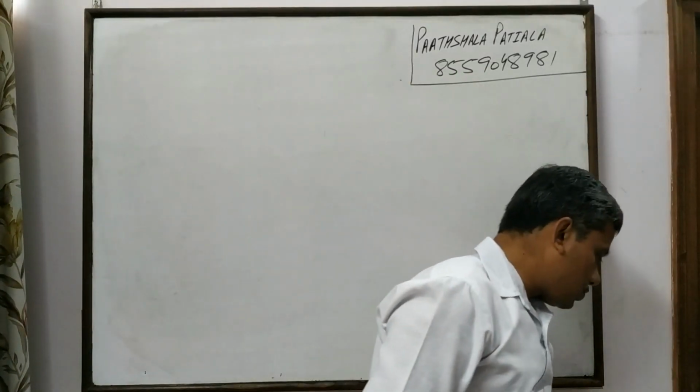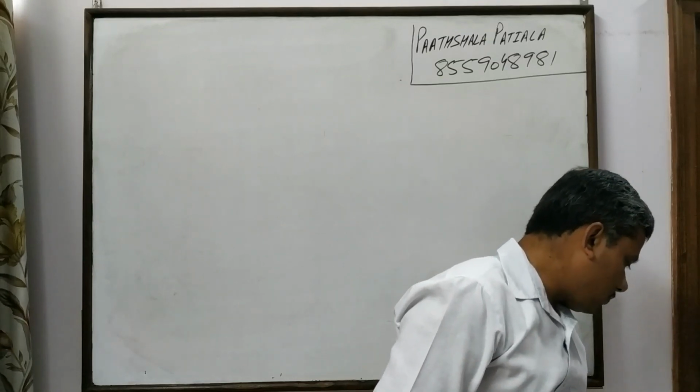Now after going through this much, we shall start with few of the questions.